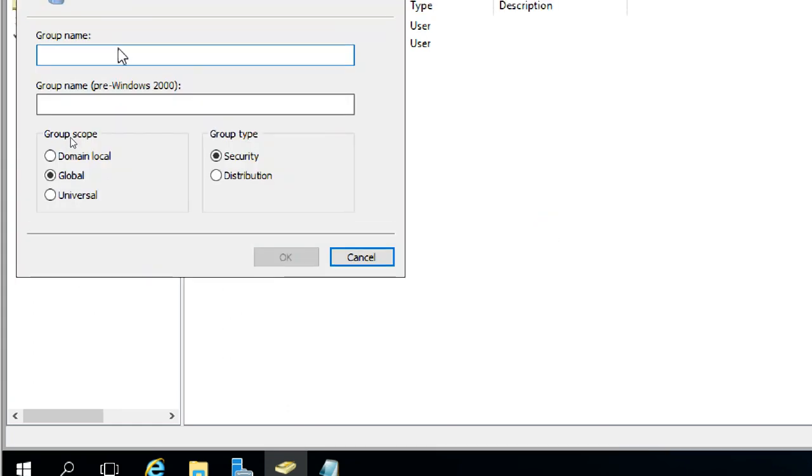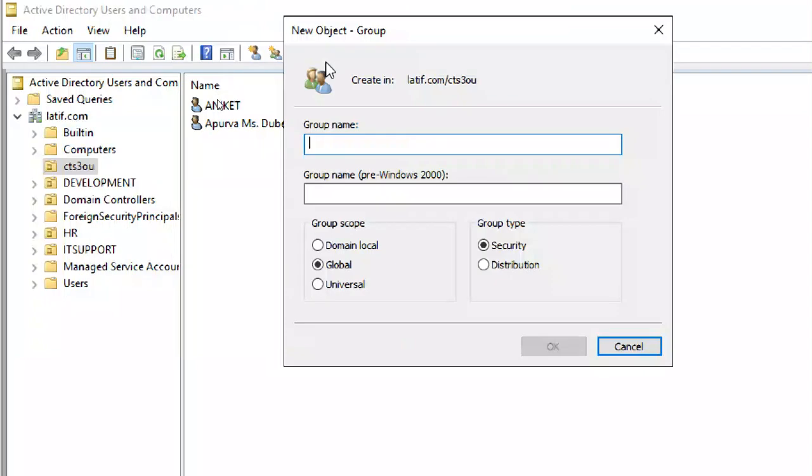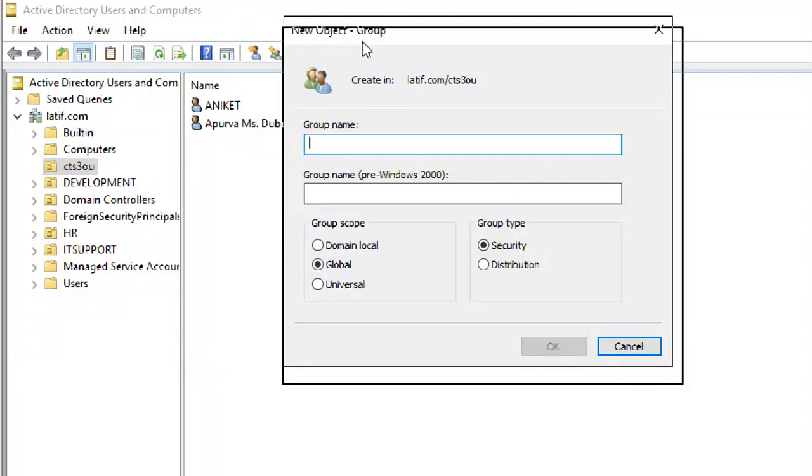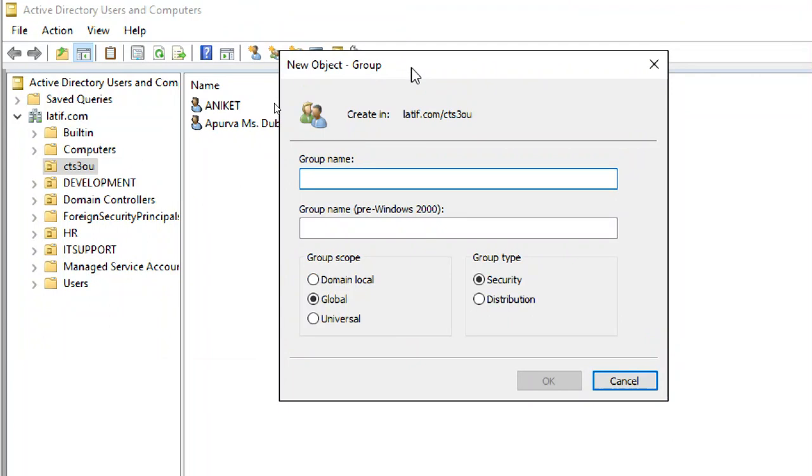Here it is showing new object. What is an object? User is an object, group is an object, OU is an object, computer is an object, server is an object. It is an account. User, group, all these we call objects. When you are creating a user, a group, or an OU, it shows new object. Understand?